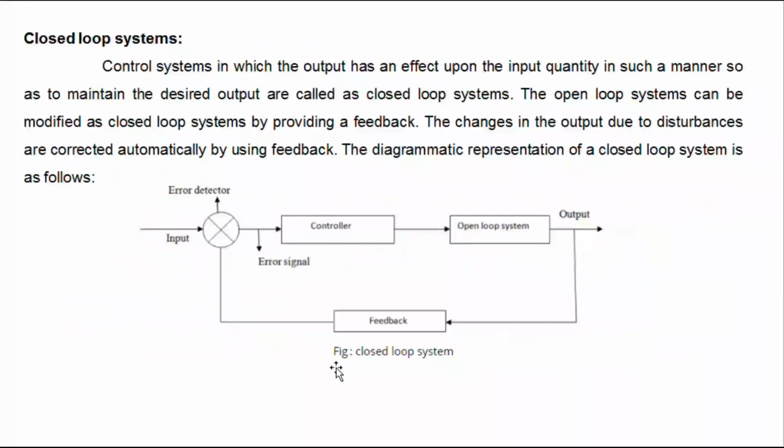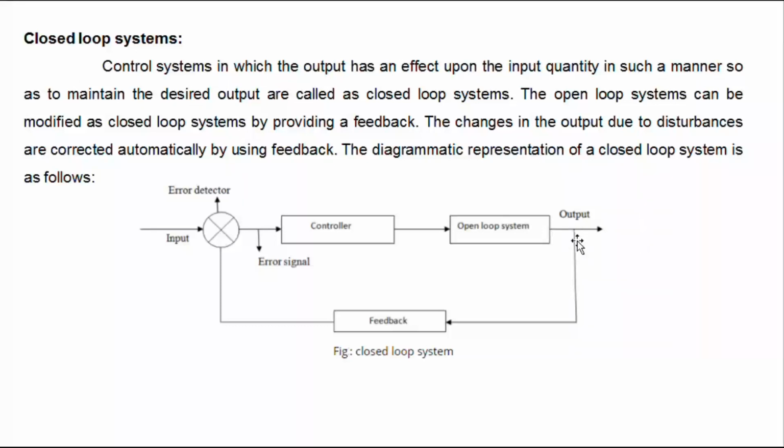Then closed loop control system. This is the block diagram of a closed loop control system. In the closed loop control system, the output is fed back with the input signal. The control system in which the output has an effect upon the input quantity in such a manner so as to maintain the desired output is called a closed loop control system.